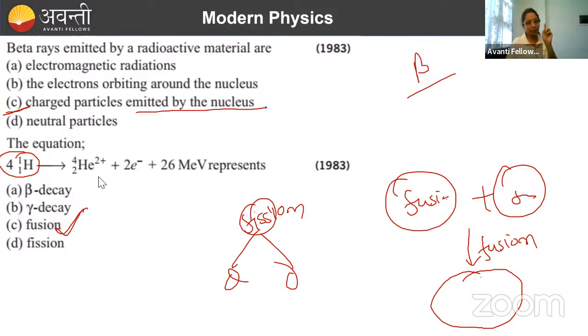Tomorrow I will be taking up 1 question from gravitation. Okay, very first question will be from the gravitation. Then we will be moving on to modern physics.